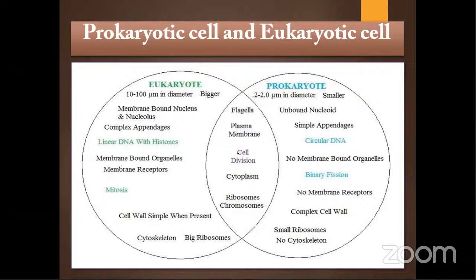Centrioles are present in eukaryotes, in animals, but in plants centrioles are not present. Cilia and flagella are basically present in prokaryotes. Flagella are not basically part of eukaryotes, but in some eukaryotes you can see some sort of flagella. That is basically a feature of prokaryotes. Let's move to the next thing, or else it will be very detailed if I keep on discussing. For the rest of the points, wherever you find any confusion, we can discuss.